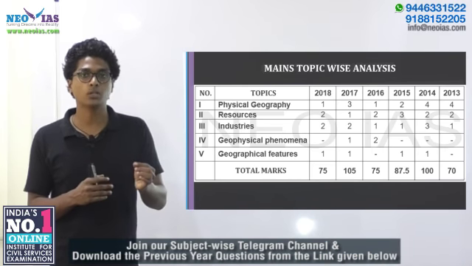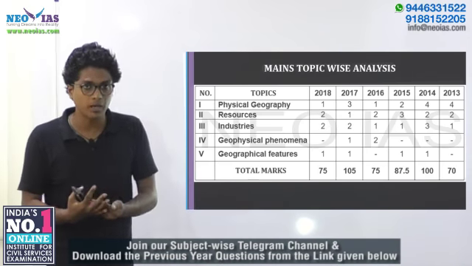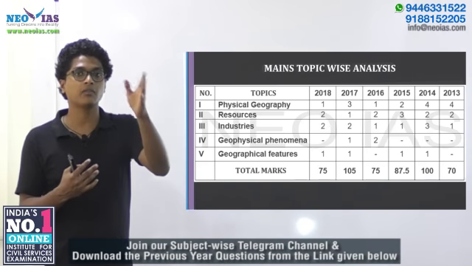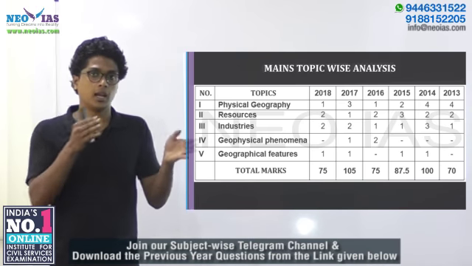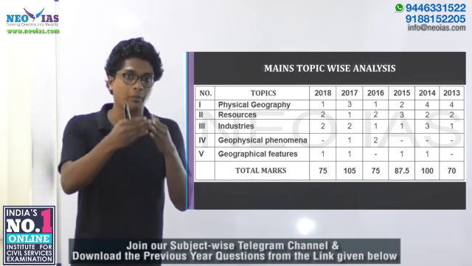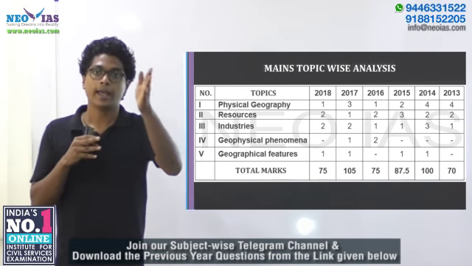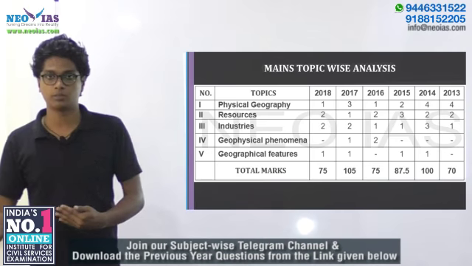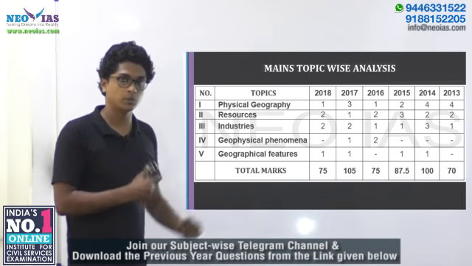Rather, the question was like, even though coal mining has environmental impact, it's imperative that India mines coal. So you have to answer by balancing the environmental impacts of burning fossil fuel and why it is important for India. So the question was related with the resource, but it was not related with the distribution of resources.